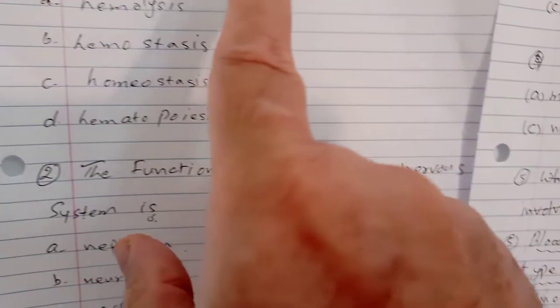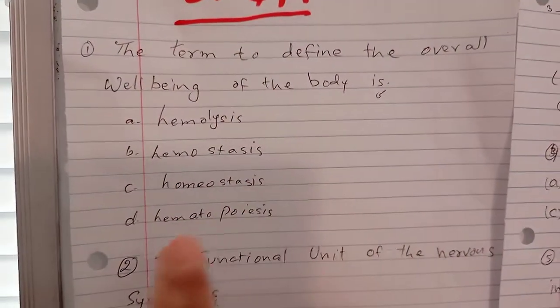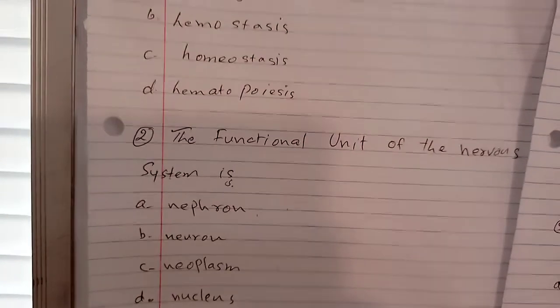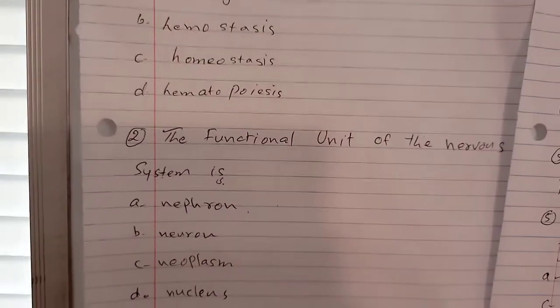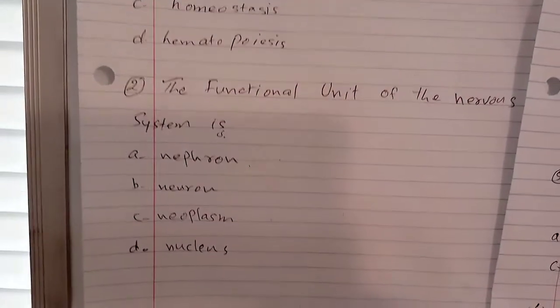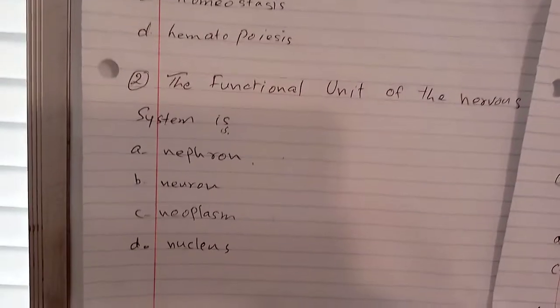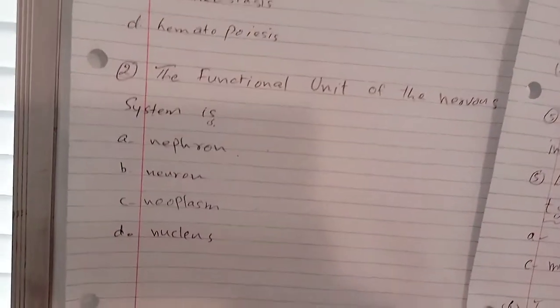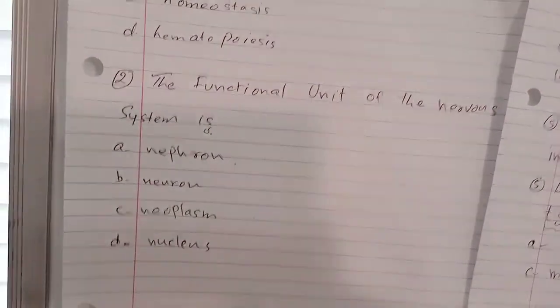See, the term to define the overall well-being of the body. The body will be well if everything remains in the same position. The next option is hematopoiesis. Hemat means blood and poiesis means formation, so formation of blood. Formation of blood takes place in the bone marrow, and bone marrow is present in the bones. So the answer is C. Homeostasis keeps the well-being of the body.